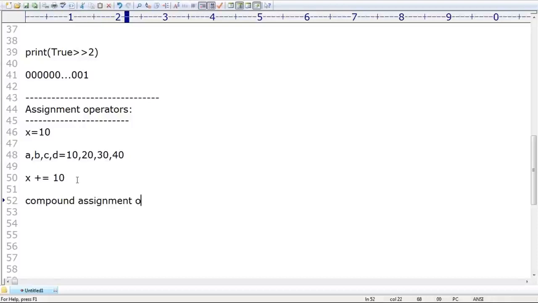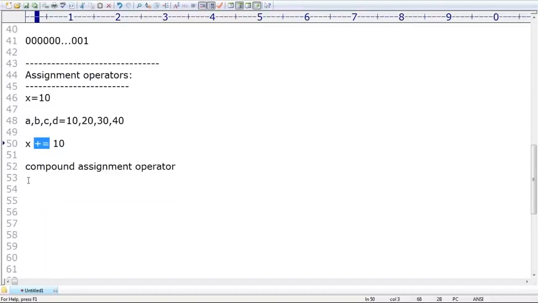What is the meaning of compound assignment operator? Assignment operator mixed with some other operator, then automatically it is a compound assignment operator. Make sure of this one. Sir, one student is asking how to use this one. I will explain, but first the doubt.